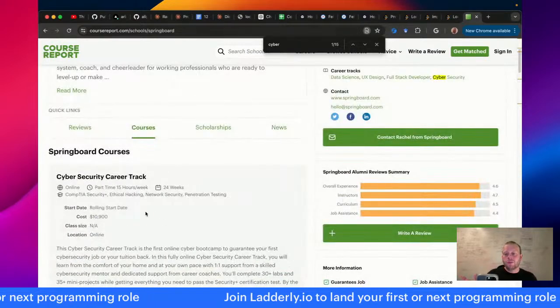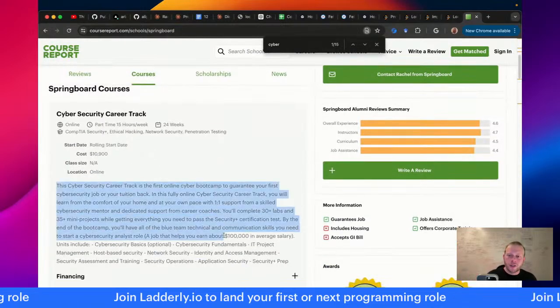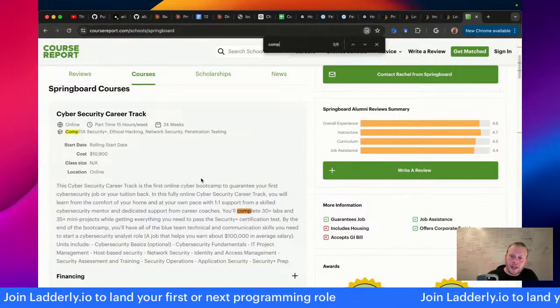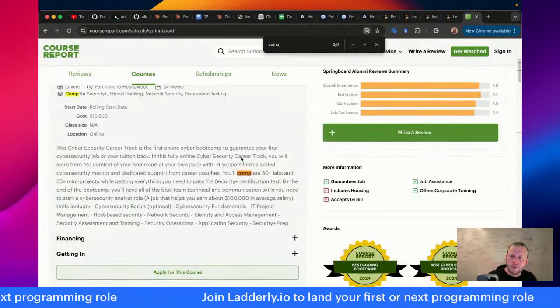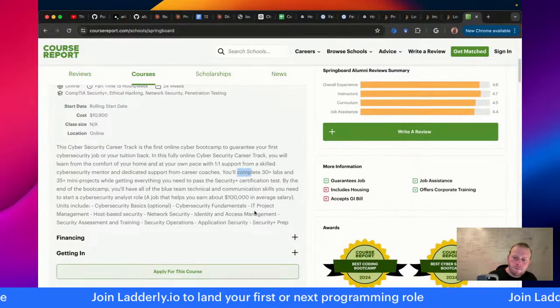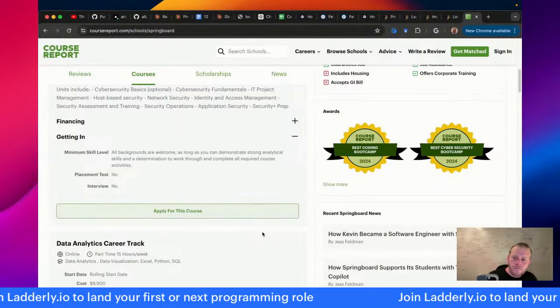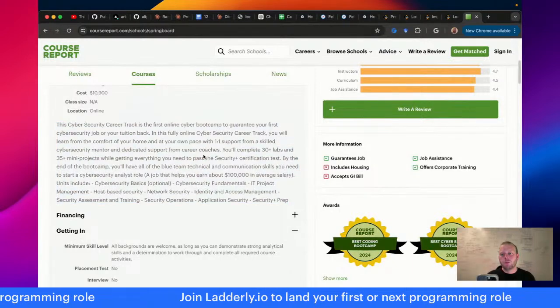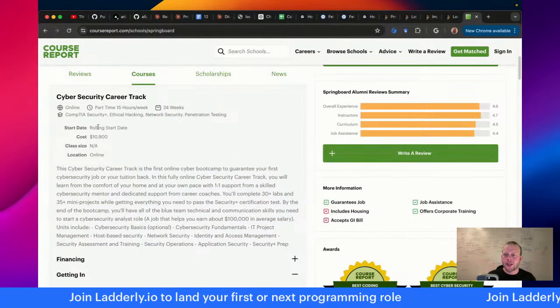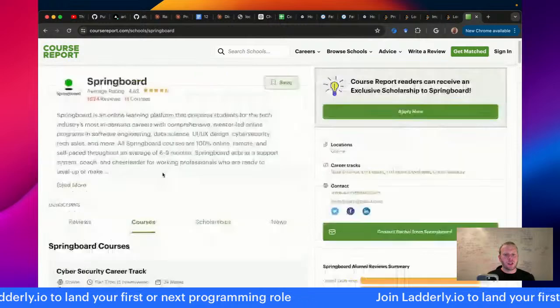So I would probably point you in this direction. And then are they going to do CompTIA? You'll complete 30 labs. I don't know what specific certs are related to this, but I also think this is a really smart move.